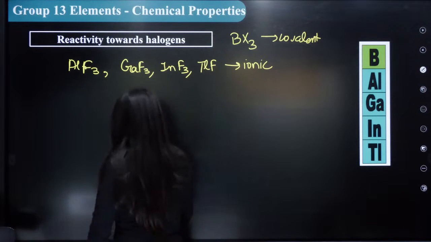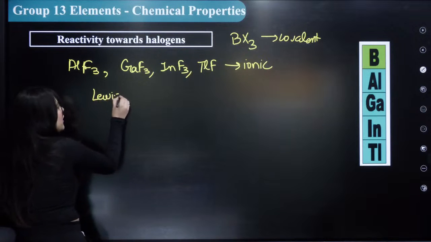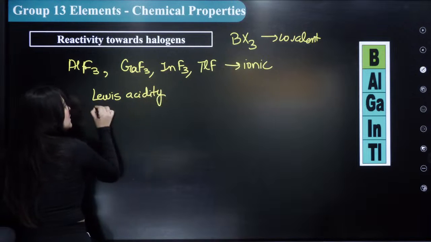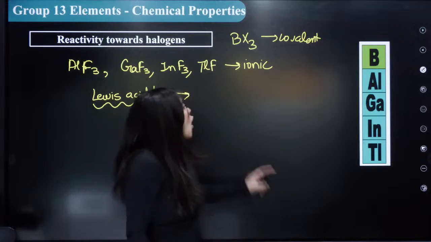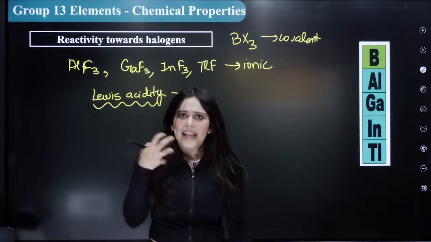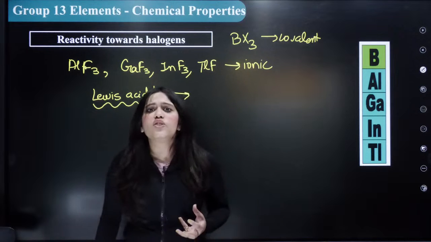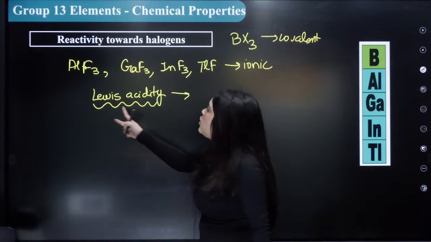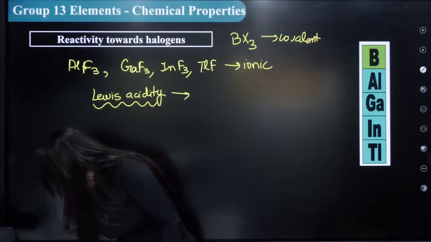Now let's discuss their Lewis acidity order. As I discussed, all these trihalides are electron deficient, because they are just 6 electron species. Because they are electron deficient, they show Lewis acidic character.